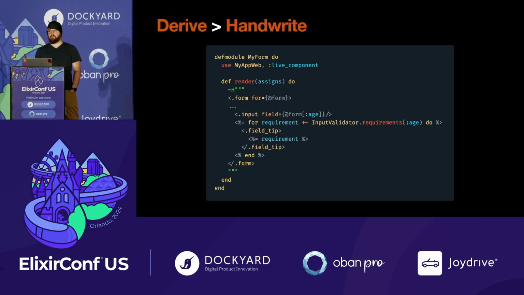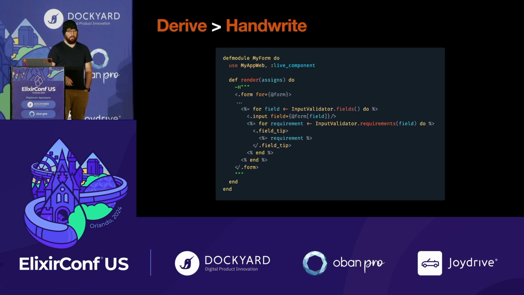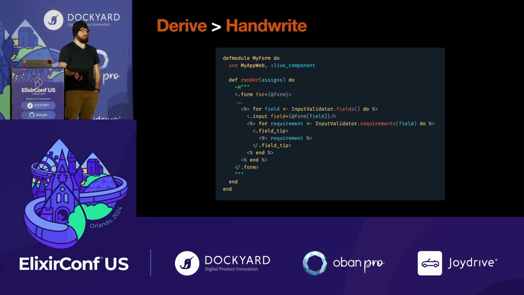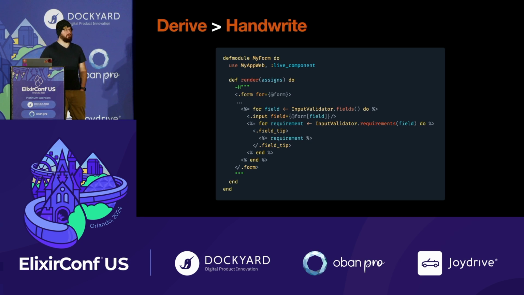I want to point out that derive over handwrite requires taste to do correctly, because there's another version of this that looks like this, where why bother listing each field explicitly in my UI? If the validator knows what all the fields are, why not loop through each field in the validator, display an input for it, and then show the field tips for that validator? And I would suggest that the main thing here is that when you are deriving things from some source of truth, it's very swingy.